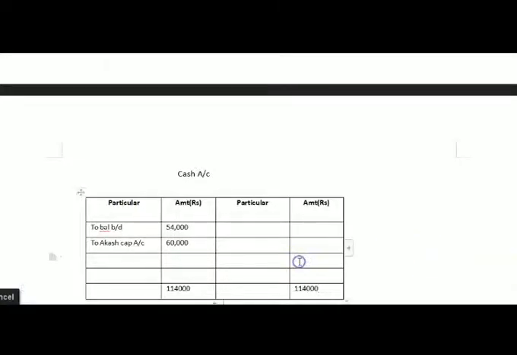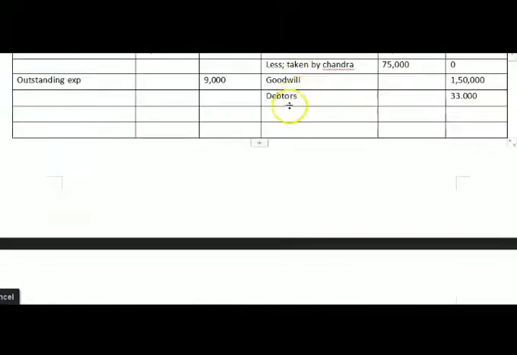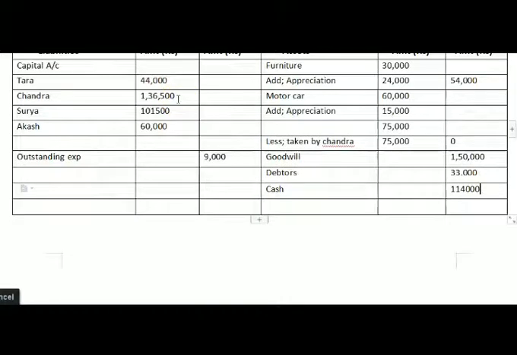Now this is our closing balance. And now here we will write cash, and the total is 1,14,000 rupees. And now here we will do the total of 44,000 rupees.